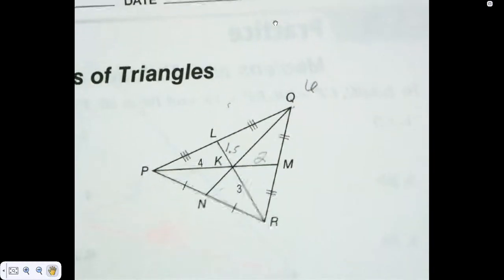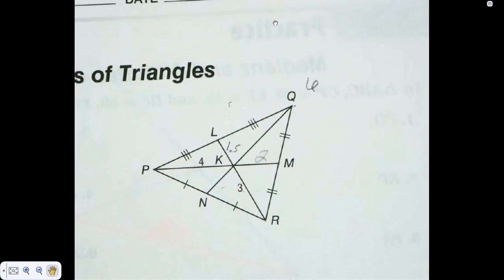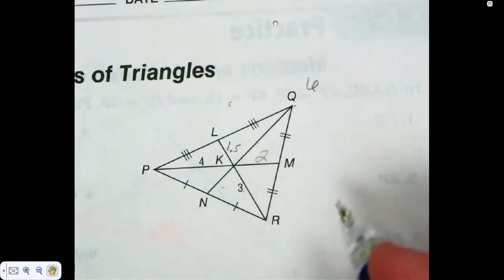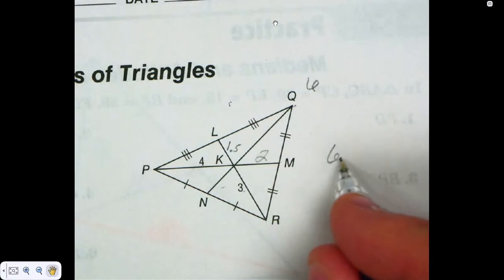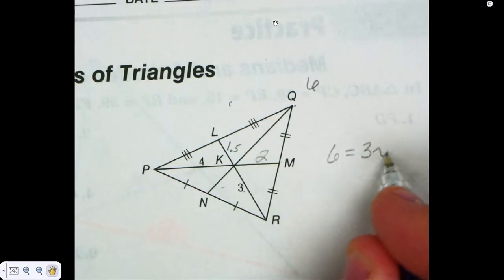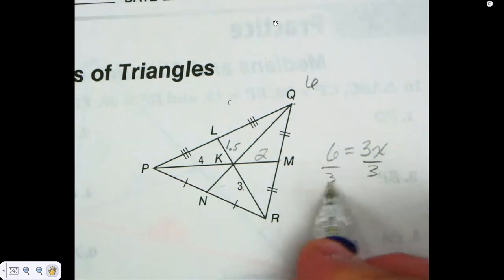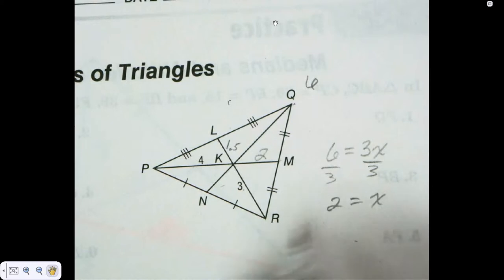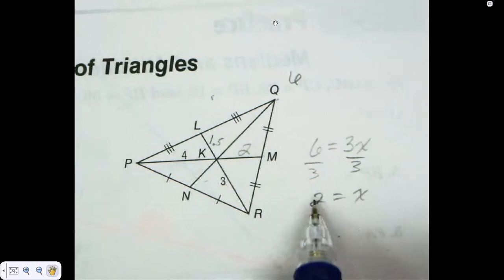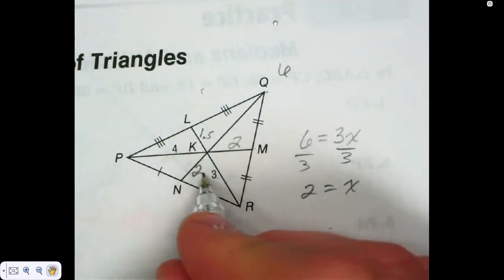Ah, that's what's supposed to help me find those pieces, isn't it? Well, how do I find these pieces? Well, I know NQ is 6, but I also know that it's 3 times x, isn't it? Or whatever you want to call it. You want to call it y, p, it doesn't make a difference. Basically, you know you have to divide that by what? 3 to find out what your smaller piece is. What is your smaller piece? Making this.